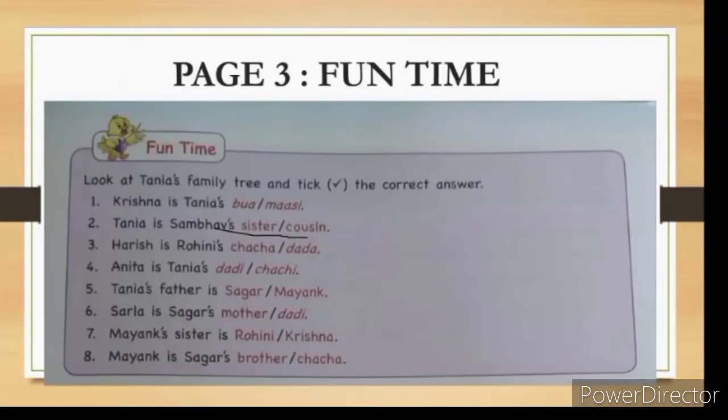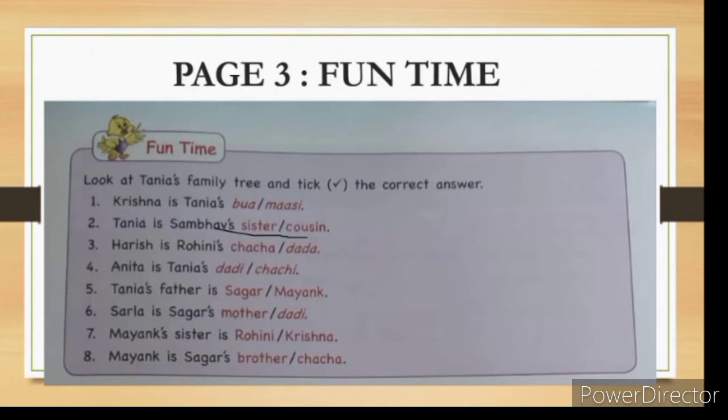Now children, this is the exercise Fun Time given on page number 3. Look at Tanya's family tree and choose the correct answer. First one: Krishna is Tanya's Bua or Mausi. The correct answer is Bua. Second: Tanya is Sambhav's sister or cousin. Answer is sister. Harish is Rohini's Chacha or Dada. The correct answer is Dada. Harish is Rohini's Dada. Anita is Tanya's Chachi. Dadi is the wrong one.